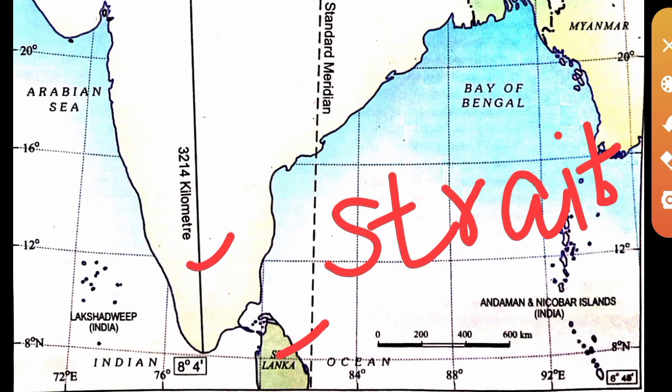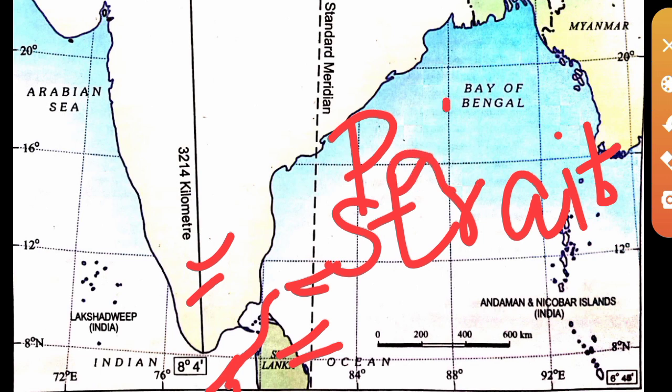And the water bodies here are Bay of Bengal and Indian Ocean. So the water body which connects this Bay of Bengal and Indian Ocean and separates Sri Lanka and India, what is the strait? Palk Strait. Okay, what do you mean by strait? Strait is a narrow strip of water body which connects two large water bodies and separates two large land masses. And between India and Sri Lanka, there is Palk Strait.